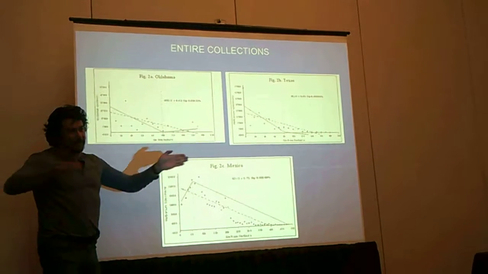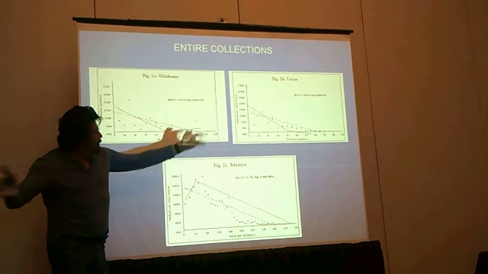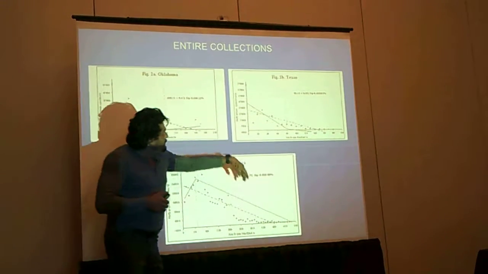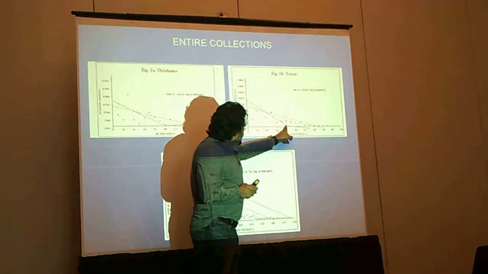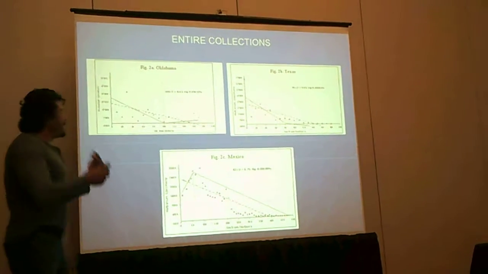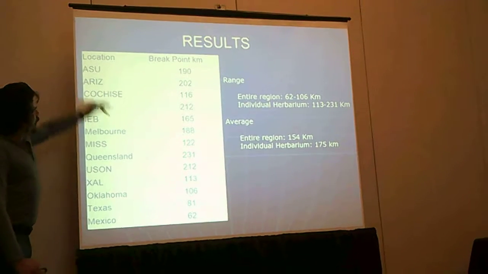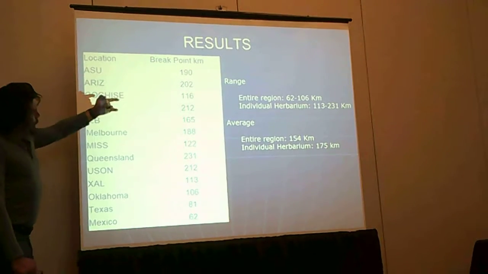So the distance of 10 kilometers wasn't going to work because one county could be larger or smaller. But overall, you still see the same effect. The numbers are a little bit shorter in distance when you use entire counties instead of georeferenced specimens, so we just get a general idea here.